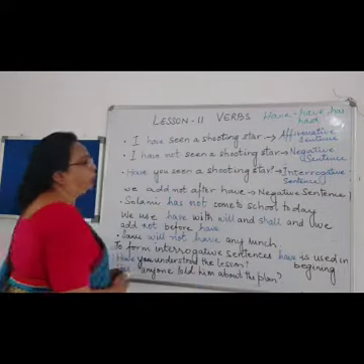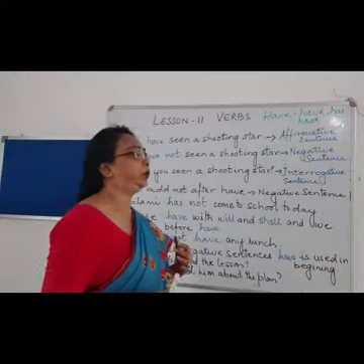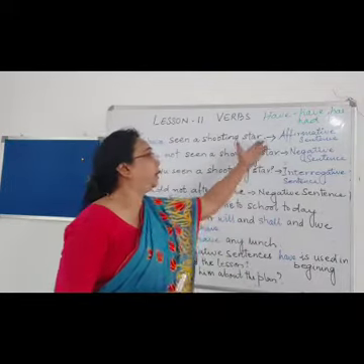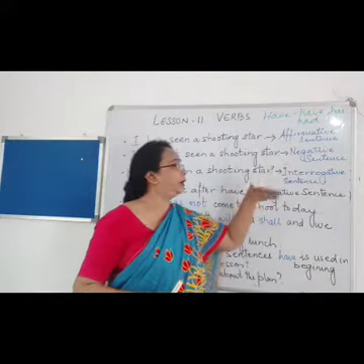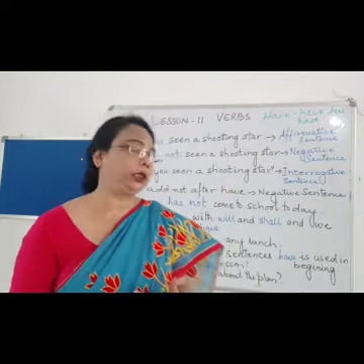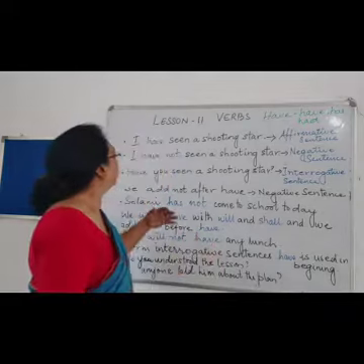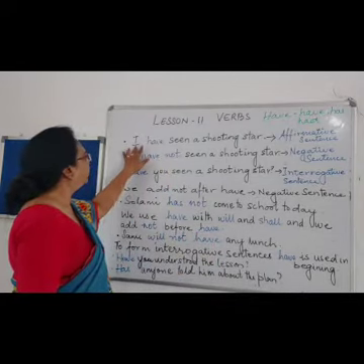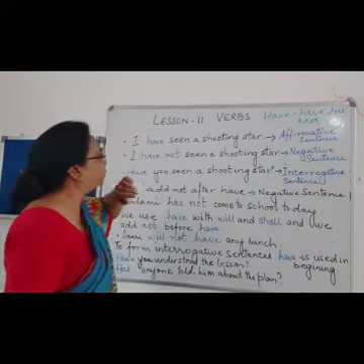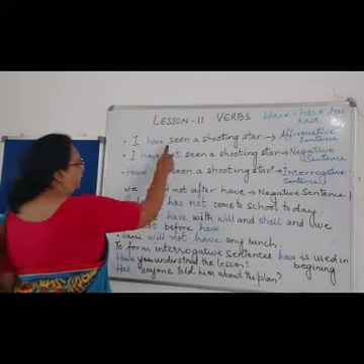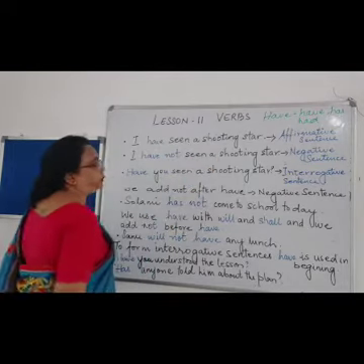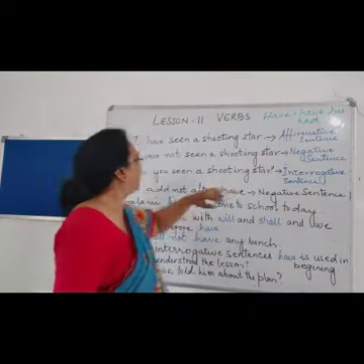Now as I told you, the sentences which we generally speak or write are affirmative, negative, or interrogative, and we all know what these types of sentences are. Like over here, the first sentence shows: I have seen a shooting star, which is an affirmative sentence.